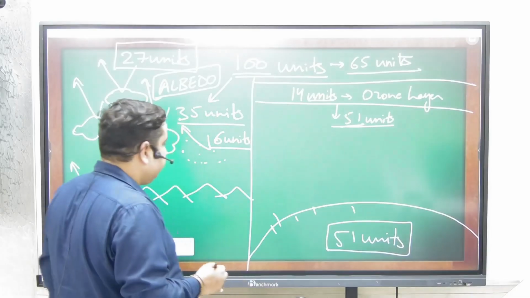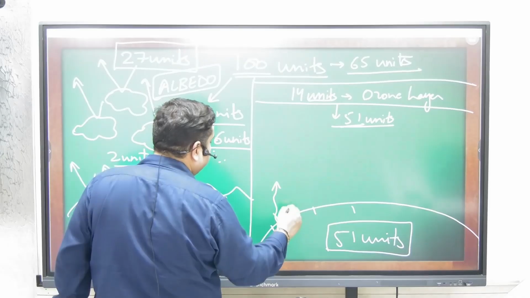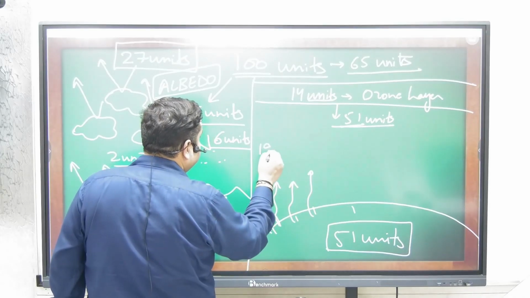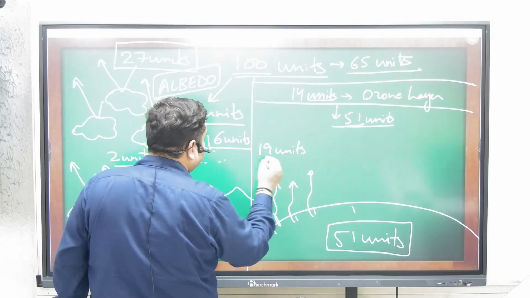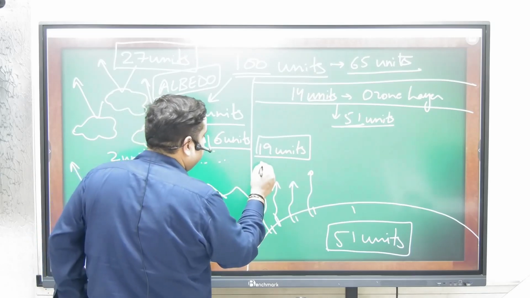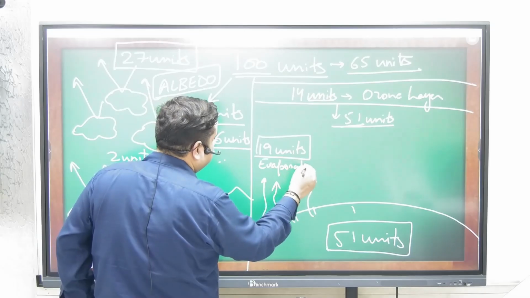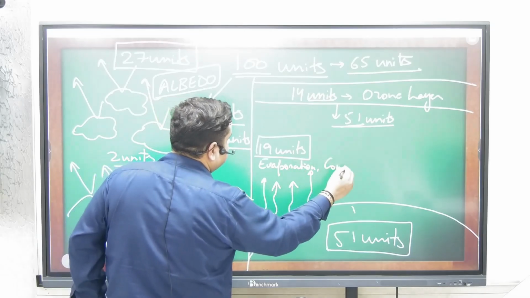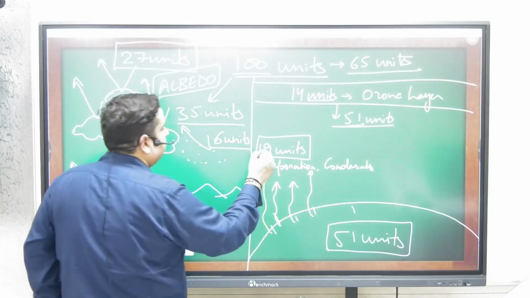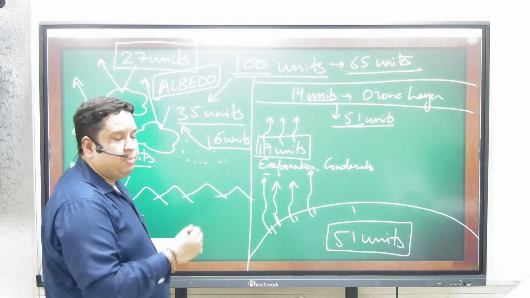Of these 51 units, 19 units are basically used for the purpose of evaporation, condensation, and precipitation. So the Earth will be consuming 19 units for this purpose.